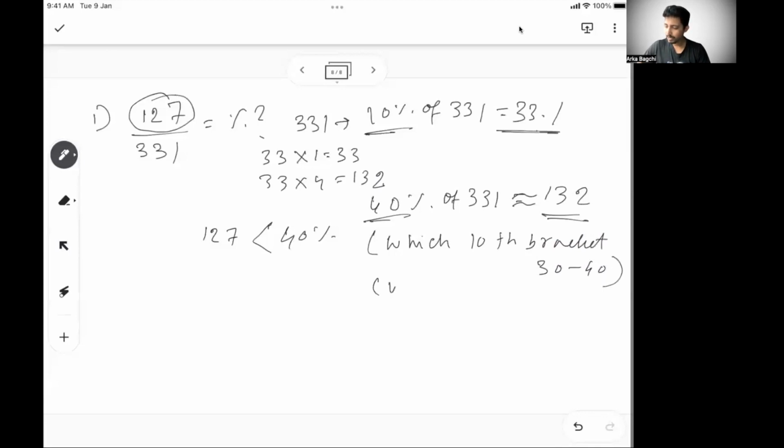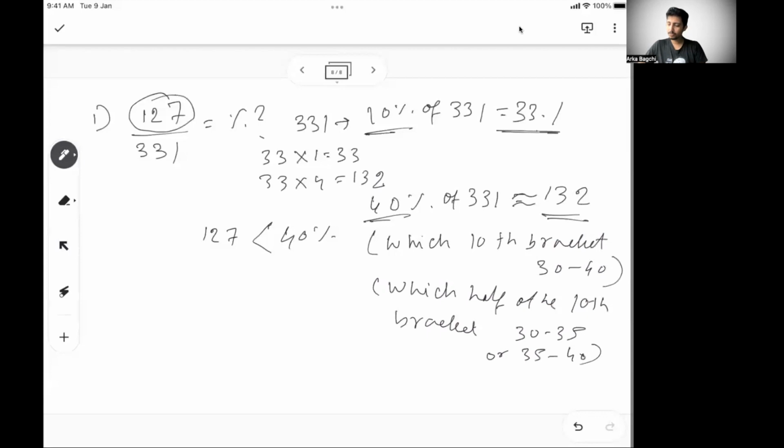Now, which half of the 10th bracket? So what I want to say is, is it between 30 to 35 or 35 to 40? Because I know 30% was at around 99, and 40% is around 132. So it is very close to 40% compared to 30%, because my target is 127. So I know it is between 35 to 40%. So this is the second level of narrowing down.